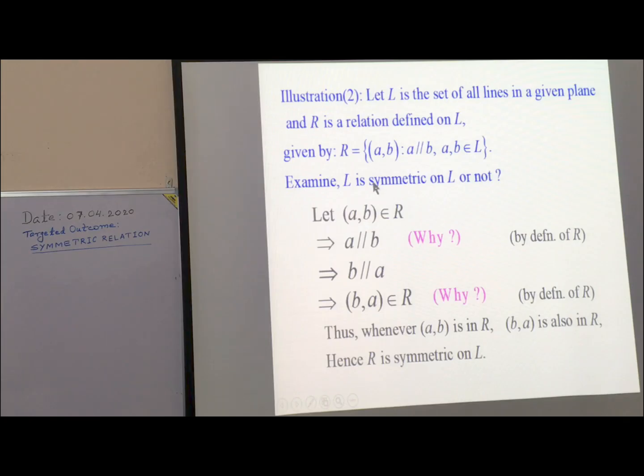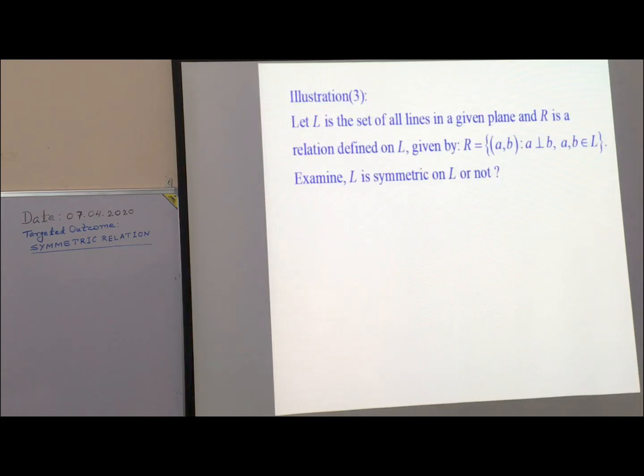Whenever we have to check whether a relation is symmetric or not, we will proceed with taking any arbitrary element, ordered pair AB in R, apply the definition, and see whether the reverse comes or not. If it comes, it is symmetric; if not, it is not symmetric. To clear this, let us see one more example. Same set L is the set of all lines in a given plane and R is defined like this.